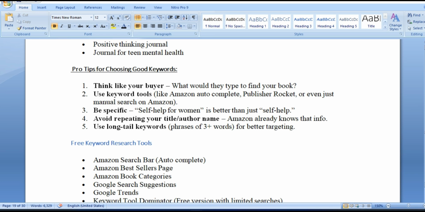Also, be specific, like you can say self-help for women, self-help for men, self-help for teenagers, instead of going general. Also, avoid repeating your title or the name, because Amazon already knows that info. So there is no need of repeating them in the keywords. Then you can also use long tail keywords, which have phrases of 3+ words. For example, journal for teen mental health, you can see that has 5 words.